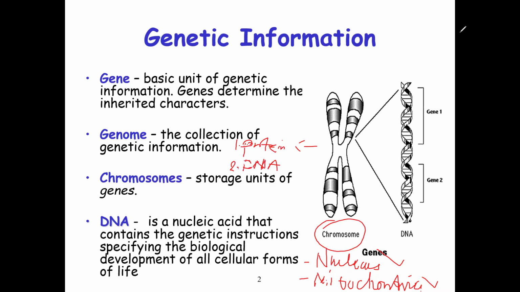And the proteins that are found in the chromosomes can be histone protein, and then non-histone protein. So when you have histone, generally the DNA is very long and thin, but it is super coiled and packaged with the histone protein.